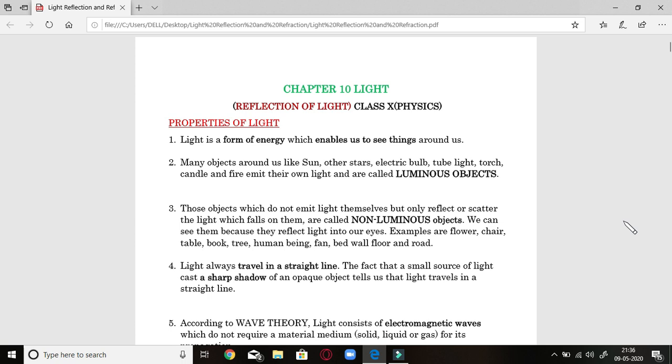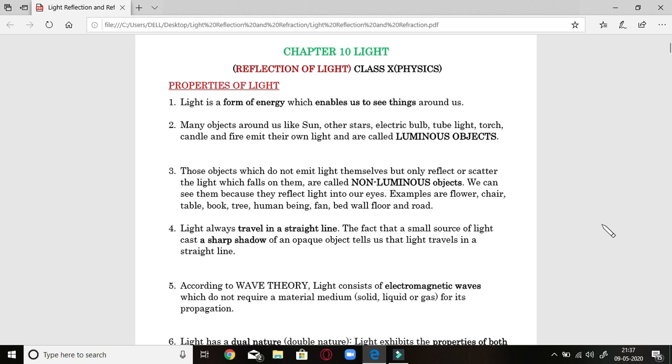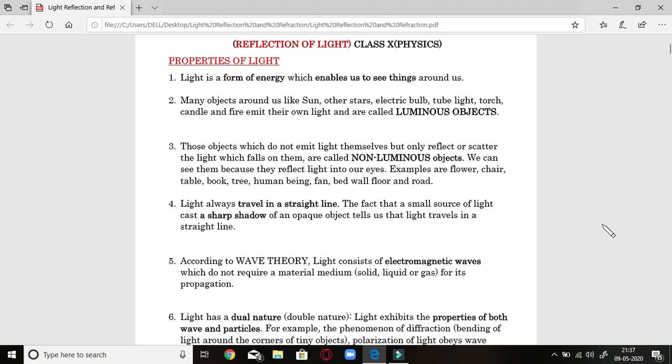Next important property is that light always travels in a straight line. The fact that a small source of light casts a sharp shadow of an object tells us that light travels in a straight line. So whatever comes in the path of light is going to obstruct its path and will cast a